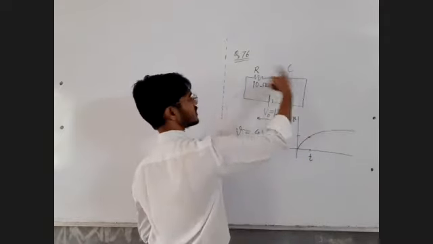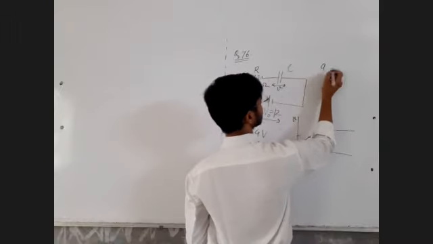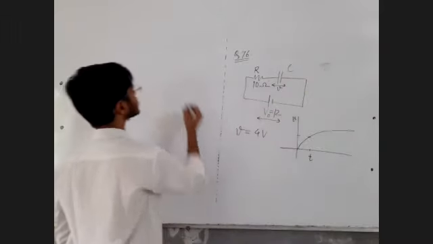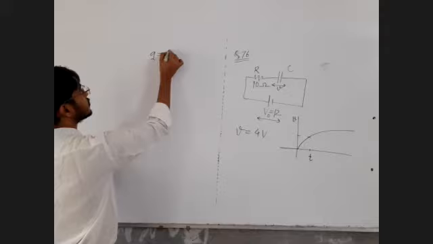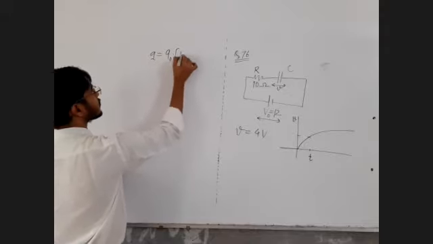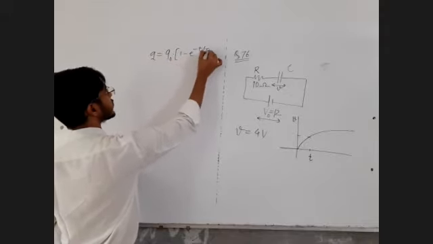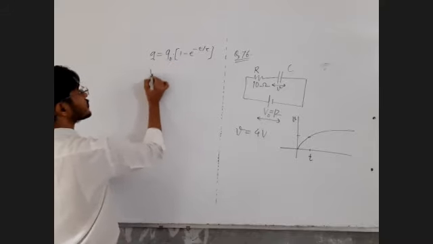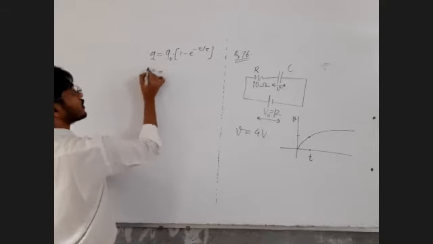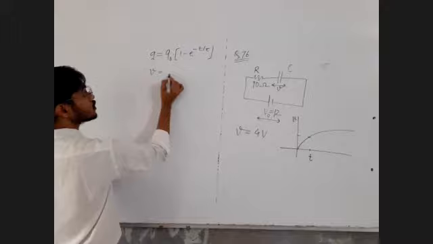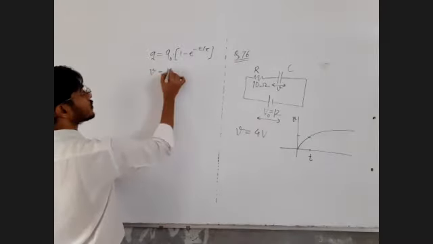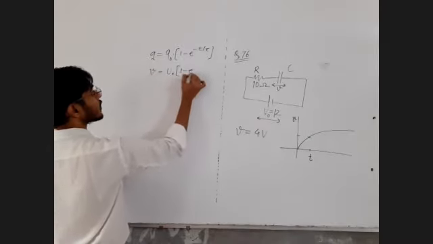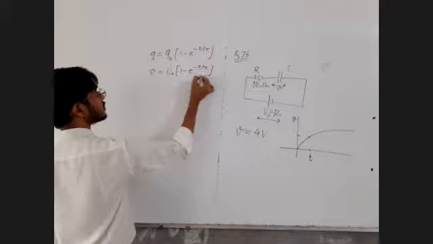What are the possible charging equations of a capacitor? Let's write it here. Q equal to Q naught into bracket 1 minus e raised to minus t by tau. For charging, you know there is the term 1 minus here. Similarly for V, you can replace Q equal to CV, Q0 equal to CV0, C cancels, V equal to V0 into bracket 1 minus e raised to minus t by tau.